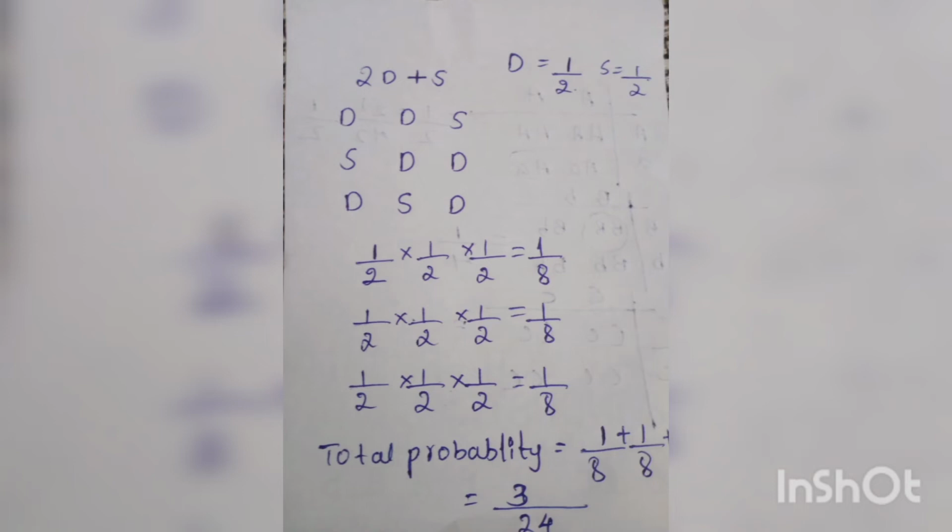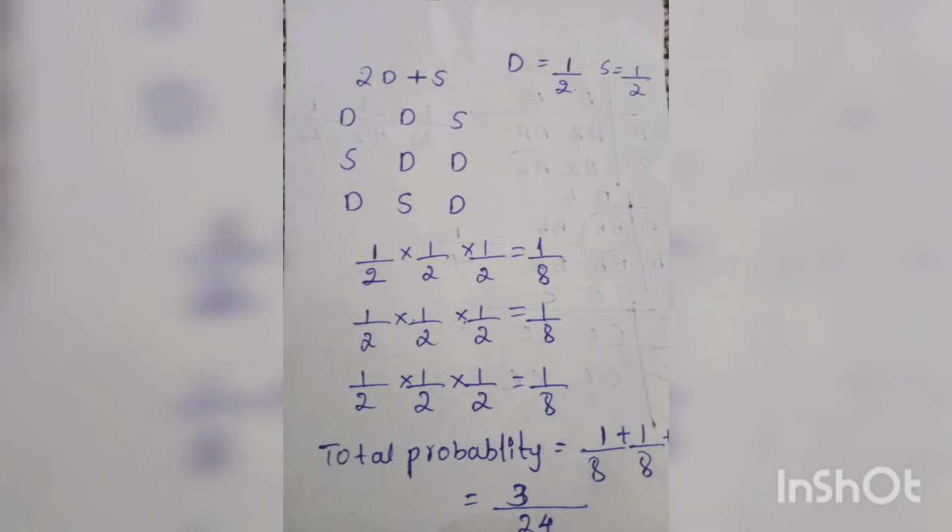Take the terms individually. The probability of occurrence of a daughter is 1 by 2, and the probability of a son is 1 by 2. Here we have to use multiplication, because we are taking the terms individually. As I explained for the multiplication rule, we multiply the individual terms.